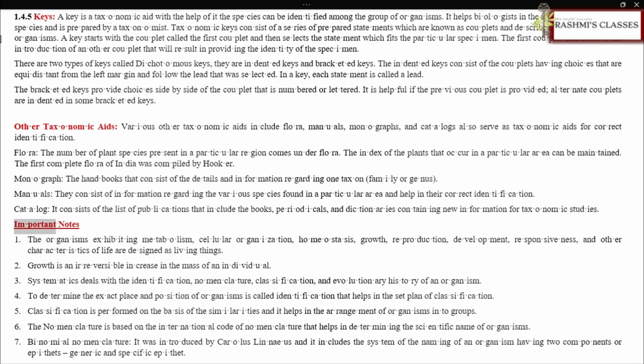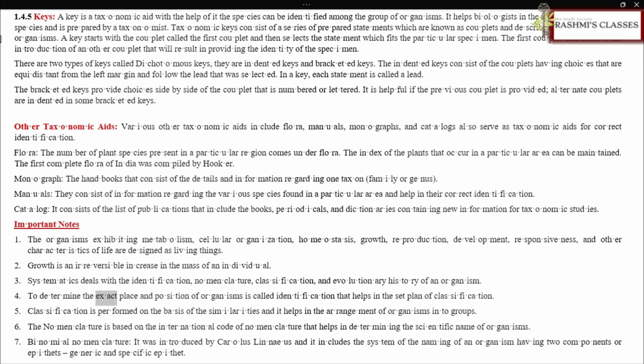Important notes. The organisms exhibiting metabolism, cellular organization, homeostasis, growth, reproduction, development, responsiveness, and other characteristics of life are designated as living things. Growth is an irreversible increase in the mass of an individual. Systematics deals with the identification, nomenclature, classification, and evolutionary history of an organism.